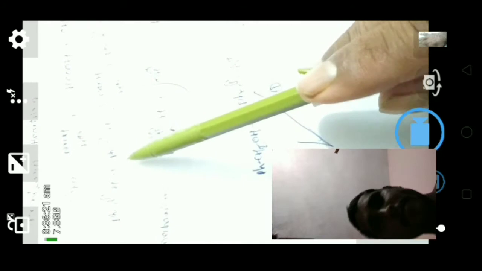See here friends, once again I am repeating. Here 2 moles of aldehydes without alpha hydrogen, on reaction with alkali, undergo self oxidation and self reduction to form the corresponding carboxylic acid and primary alcohol. For example, this is a benzaldehyde. Here there is no alpha hydrogen. This is another molecule of benzaldehyde. Both are without alpha hydrogen, and on reaction with alkali they give the corresponding carboxylic acid and primary alcohol after self oxidation and self reduction.